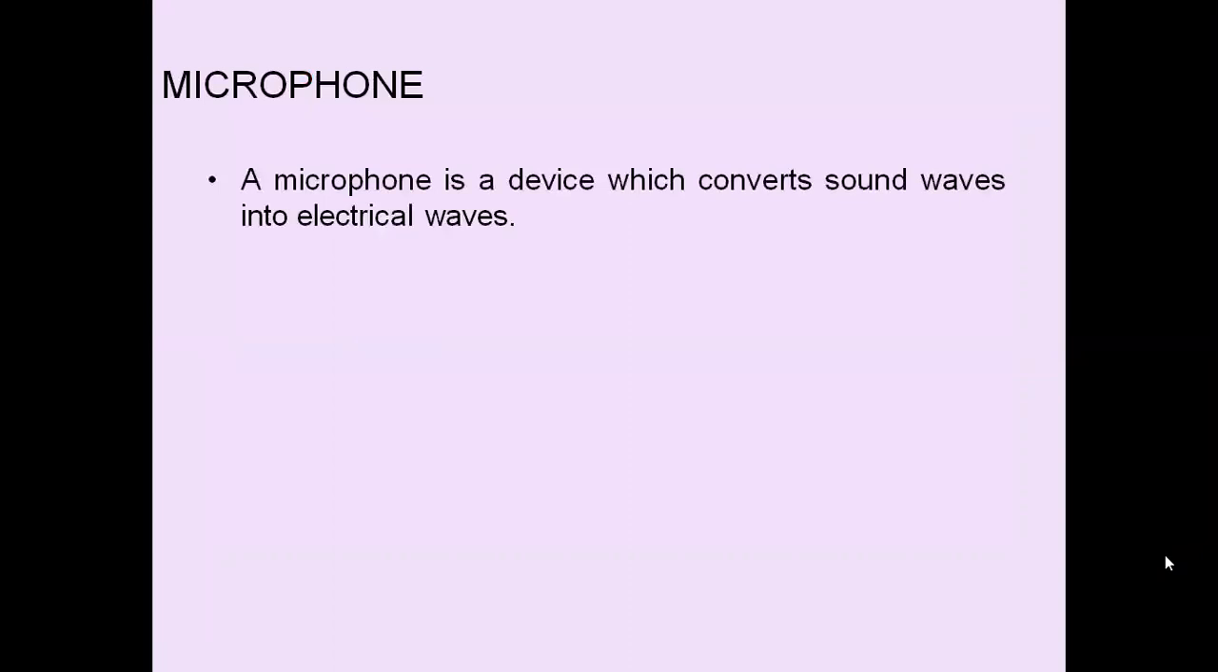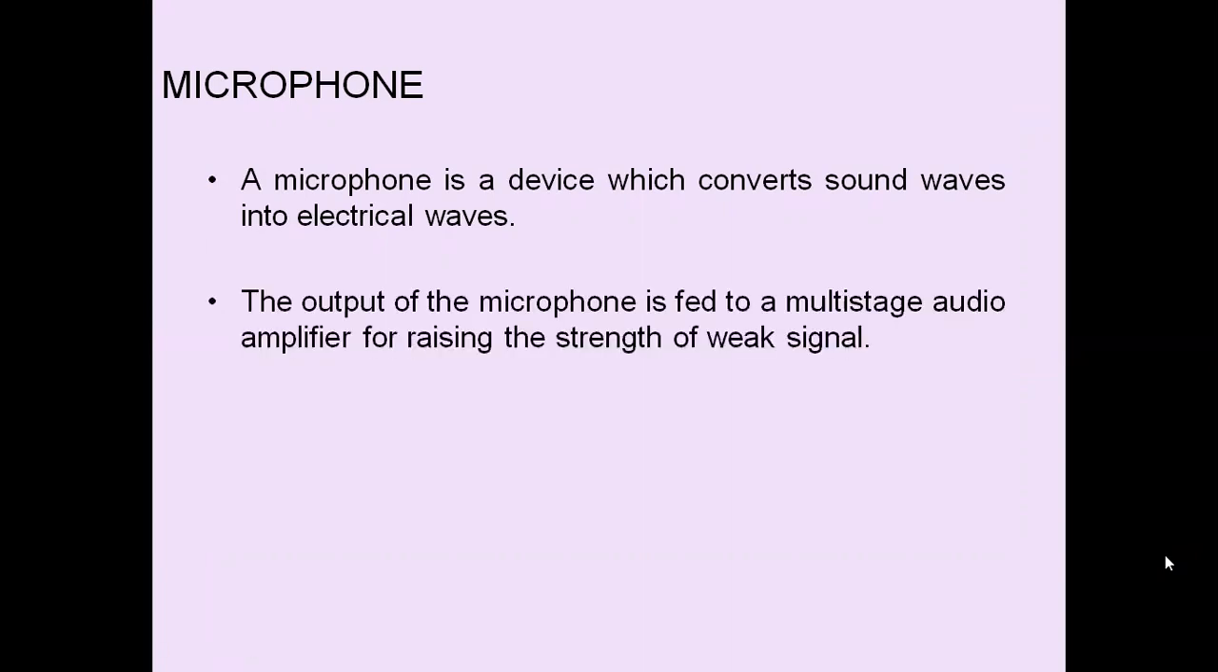So microphone is a device which converts sound waves into electrical waves. The output of the microphone is fed to multi-stage audio amplifier. Single stage is not enough because to get microvolts level to some volts level, it takes so many stages. That is why we use multi-stage audio amplifier stages for raising the voltage level of the signal picked up by the microphone. So we can raise the signal strength to a sufficient level.